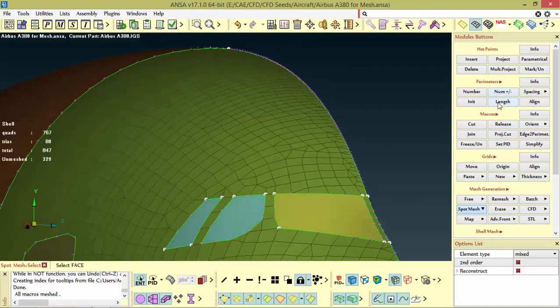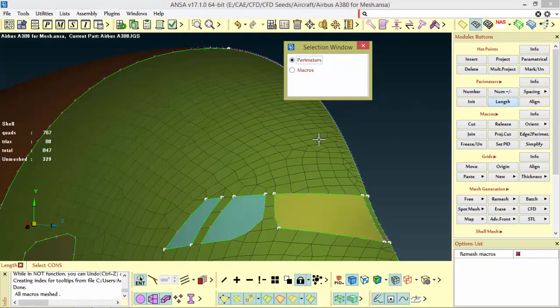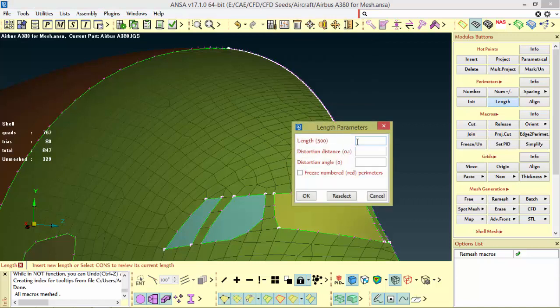Now I will change the value of the perimeter length. Since the surface is initially a meshed one which I am going to touch, while applying the length I want it to remesh automatically, so I am ticking that and selecting my perimeter, and I am putting the same length, but now with a distortion value of 0.3.